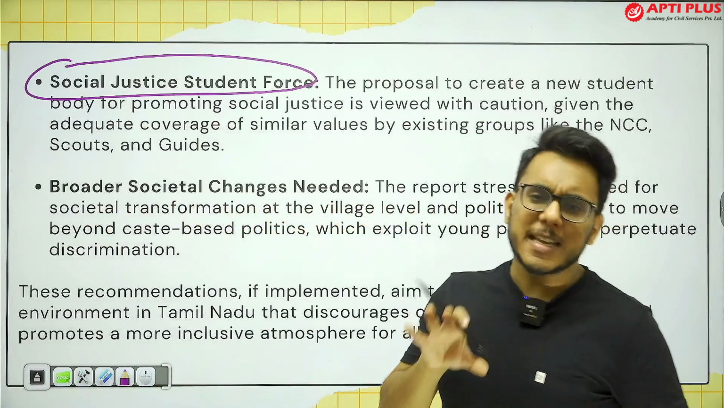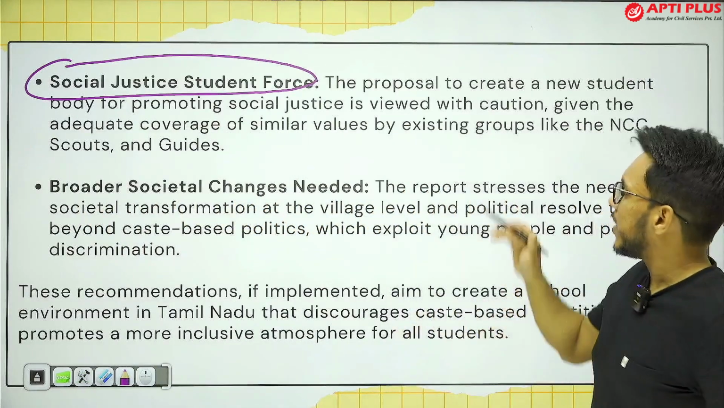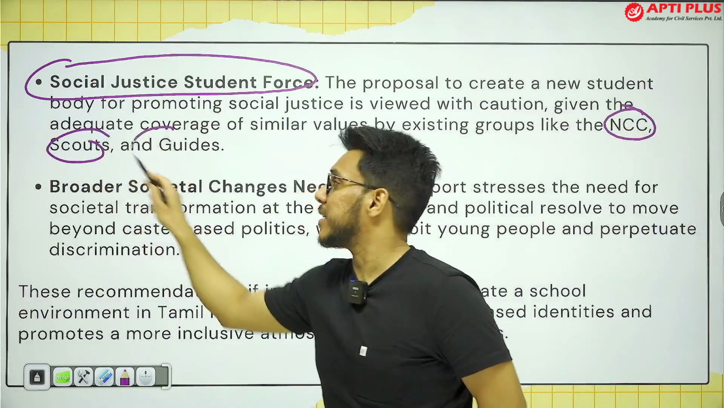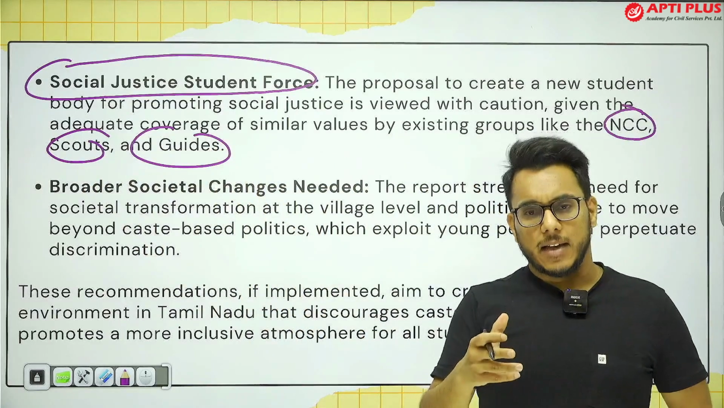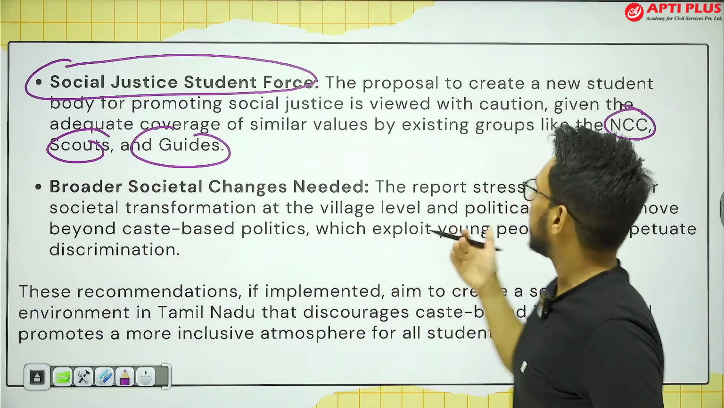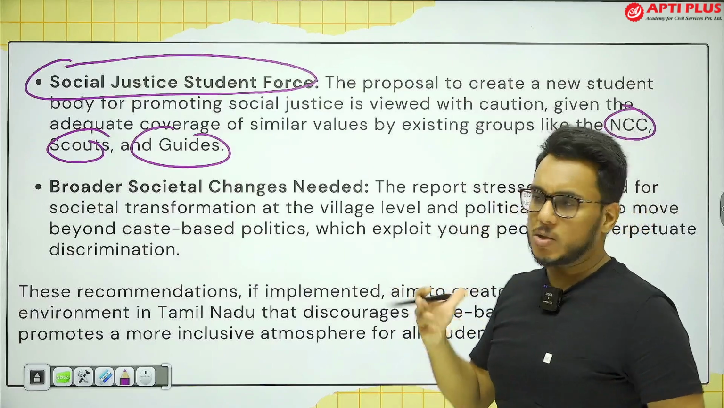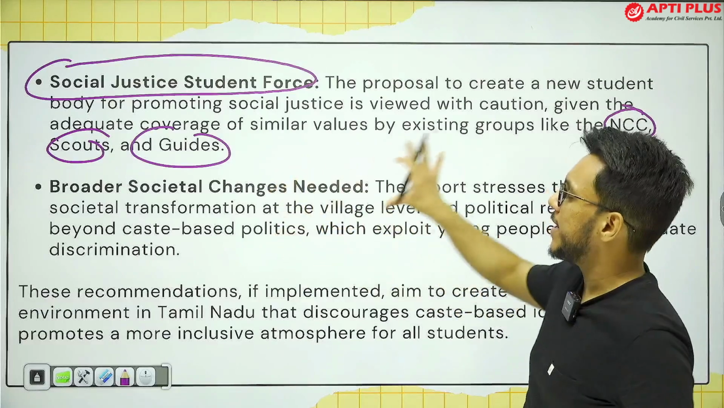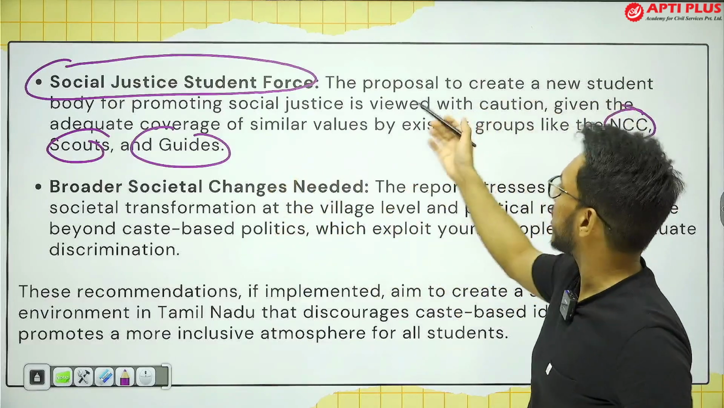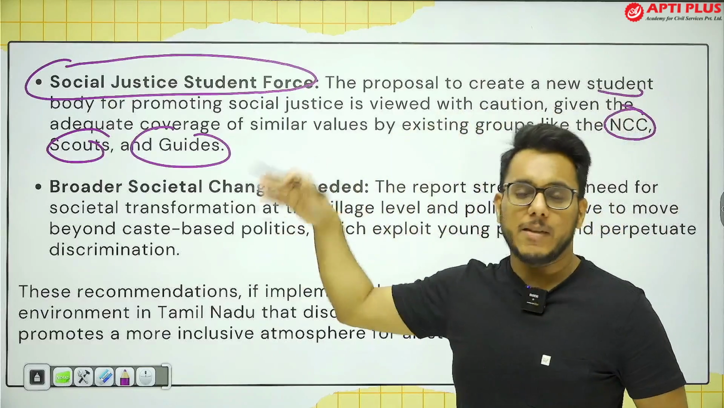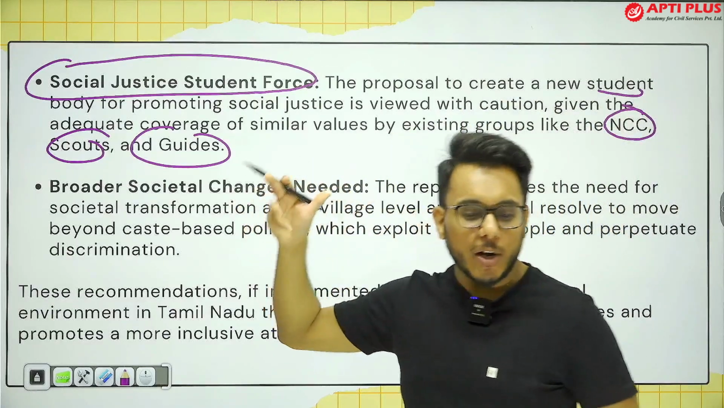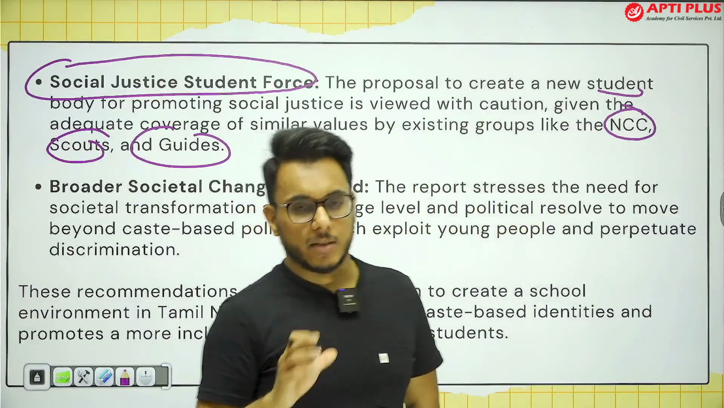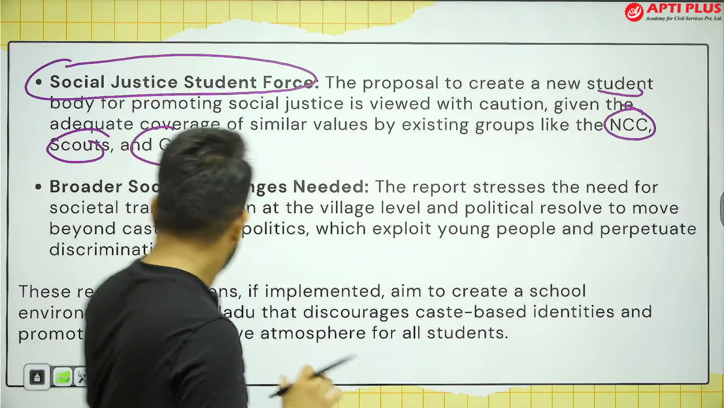But this particular thing has been criticized. It has been said that we already have the NCC, National Cadet Corps, Scouts, and school-level Guides. They also focus on values such as inclusivity and social justice. So if the NCC has not been able to bring this kind of value change, then how will this new student body be able to bring it? Rather than creating a new body for everything, existing institutions need to be strengthened. Fine, that is about it.